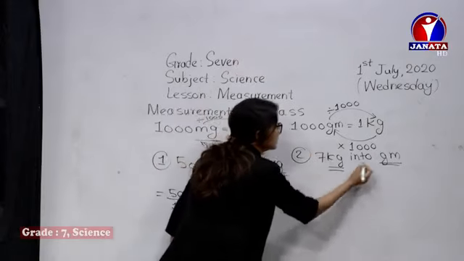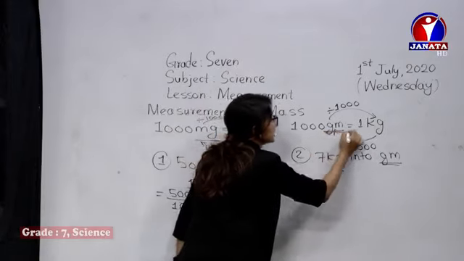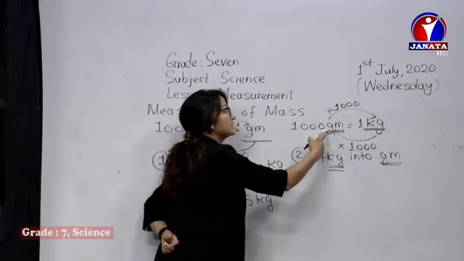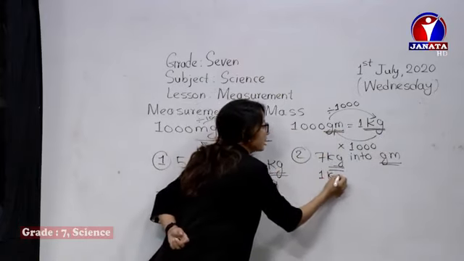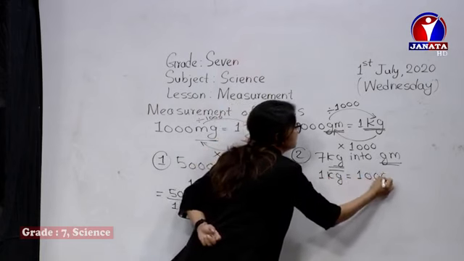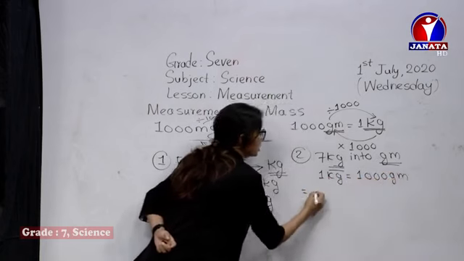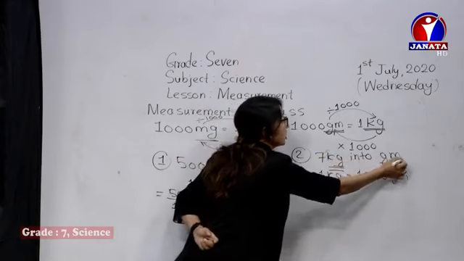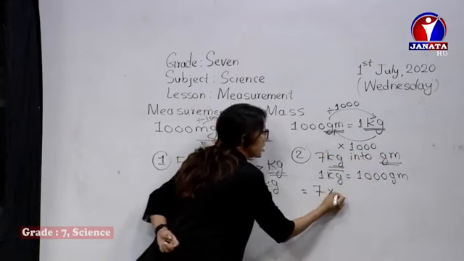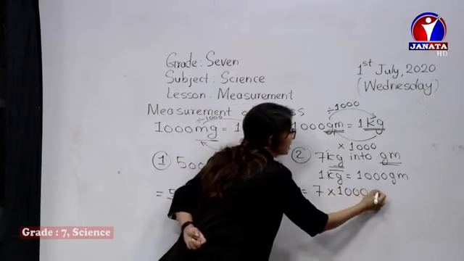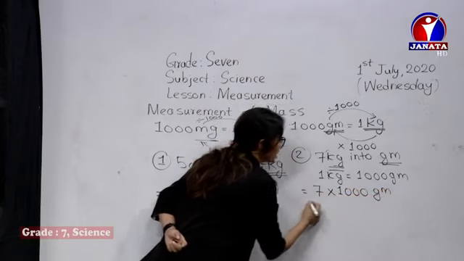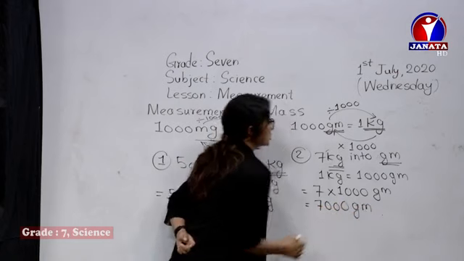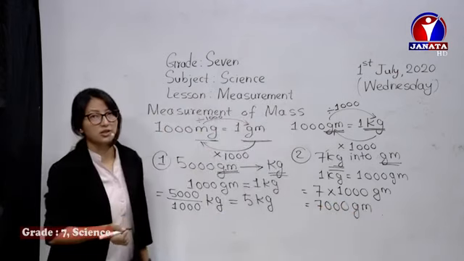The standard relation is 1000 gram equals to 1 kg, or we can also say 1 kg is equal to 1000 gram. To convert from the bigger unit to the smaller unit, of course we have to multiply by 1000, and it's converted into gram. So 7 kg is equal to 7000 gram.